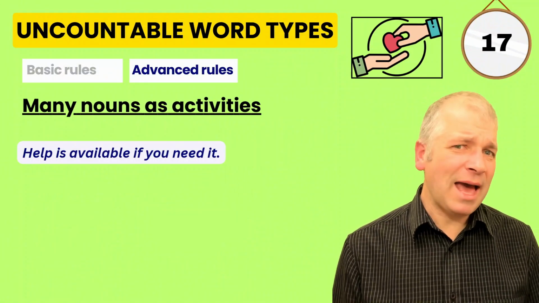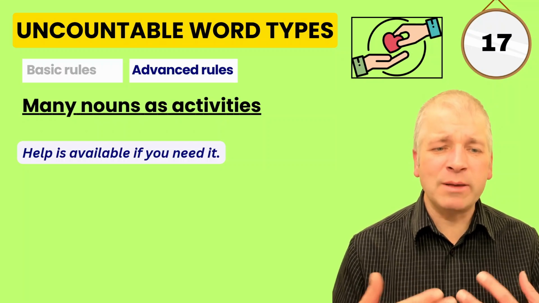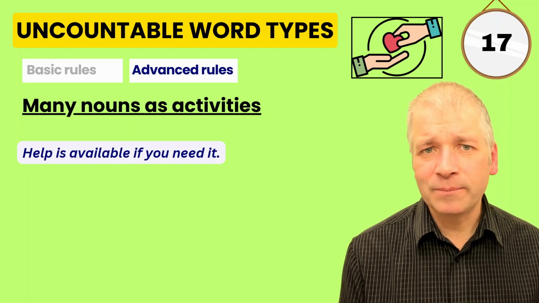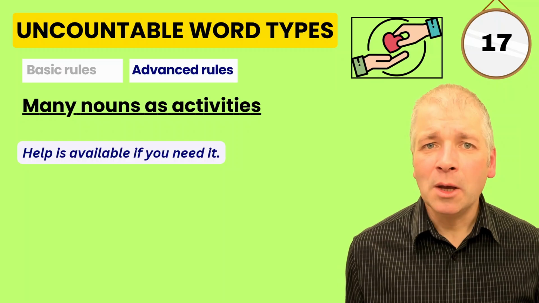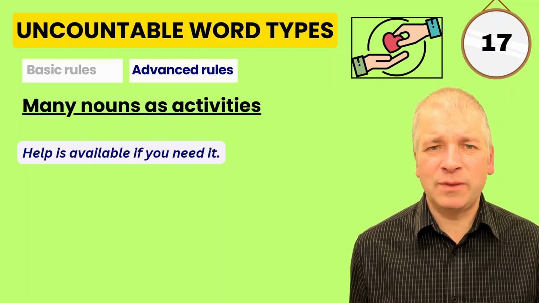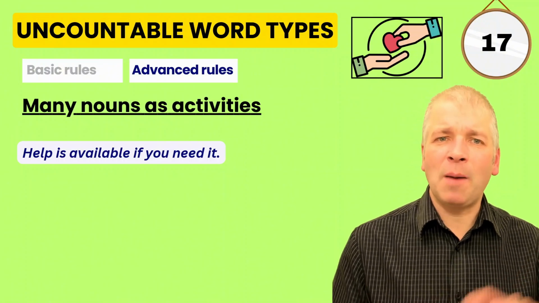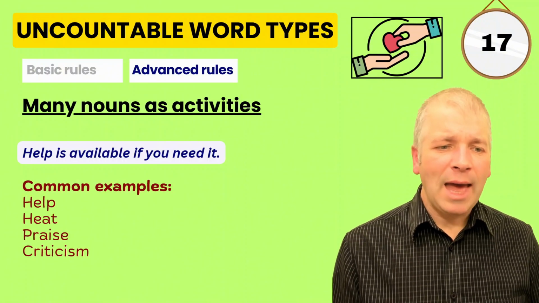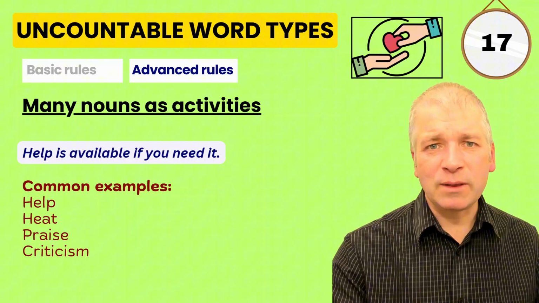Many nouns as activities are uncountable, such as here. Help is available if you need it. Now, we're used to help being a verb. Please help me. But sometimes we can use verbs like these as nouns. And when that happens, very often they become uncountable. Help, heat, praise, criticism all work in this way.